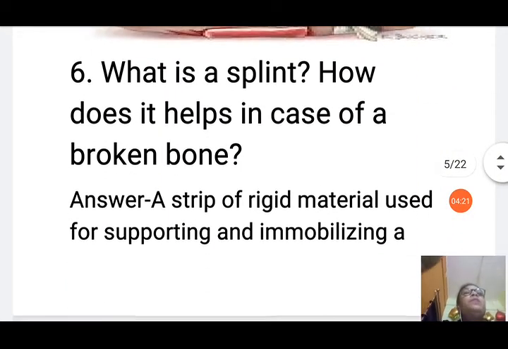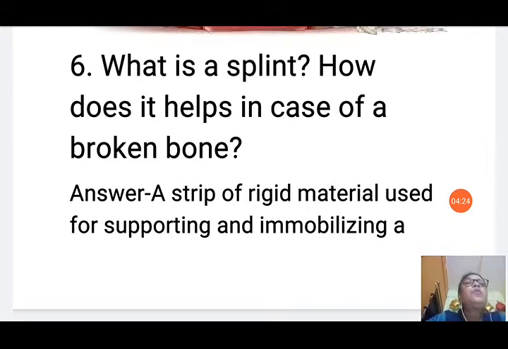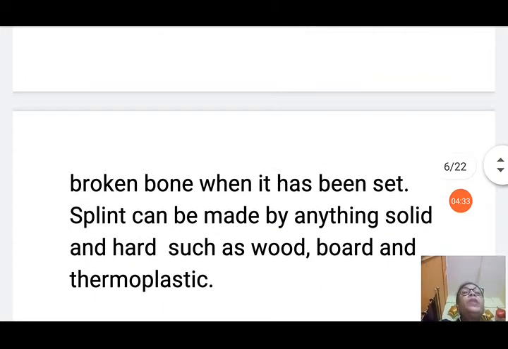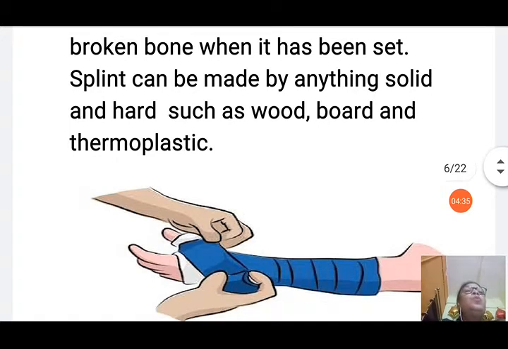Now what is a splint? How does it help in case of a broken bone? A splint is a strip of rigid material. It is used to support and immobilize a broken bone. So the broken bone should not move.